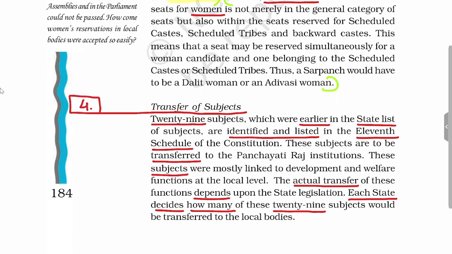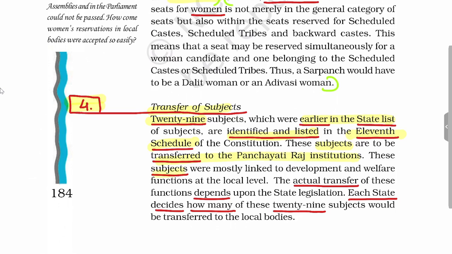Now we'll see the fourth provision, which is related to the transfer of subjects. A total of 29 subjects, which were earlier in the state list, were identified and listed separately in a schedule, the 11th schedule. Now these subjects are to be transferred to Panchayati Raj institutions. So this transfer of subjects will be from the state level to the Panchayat level.